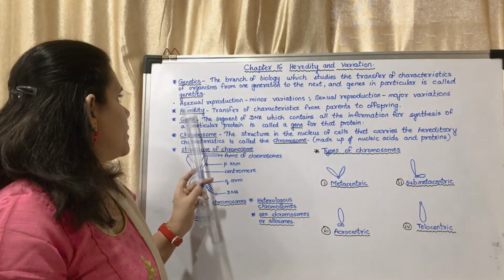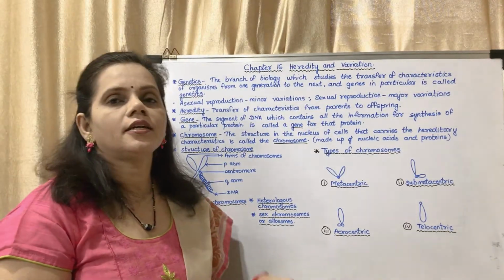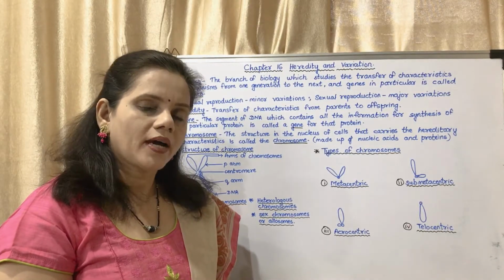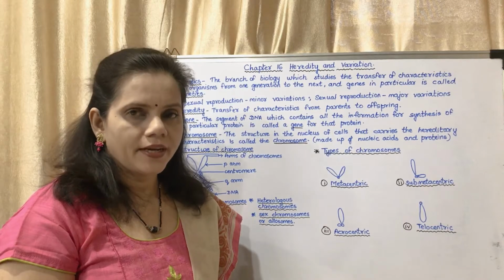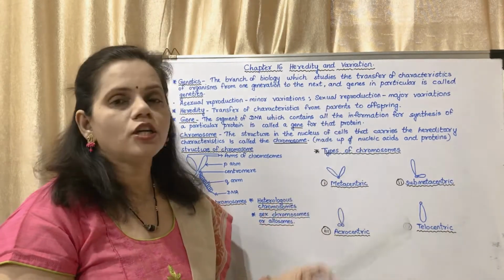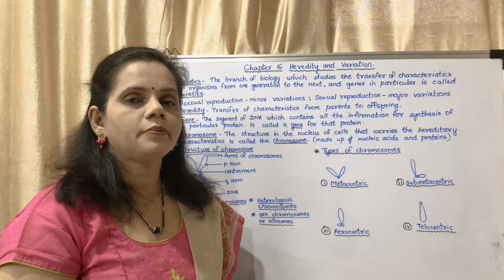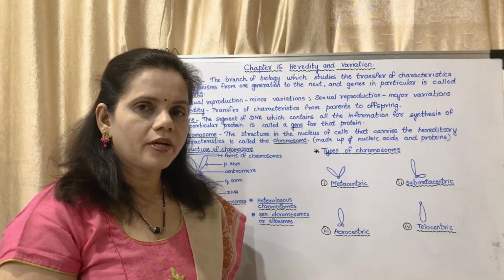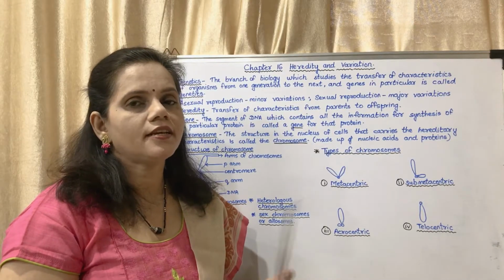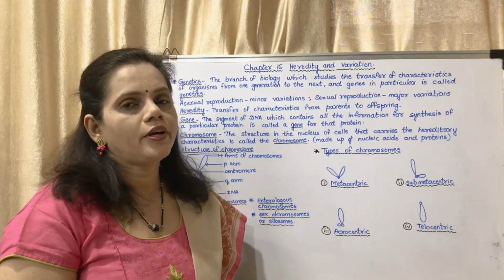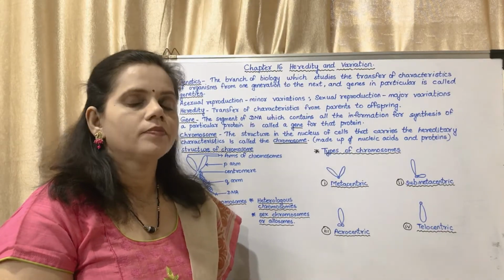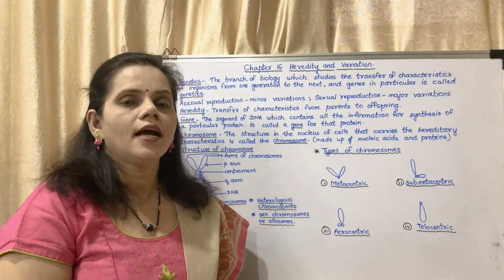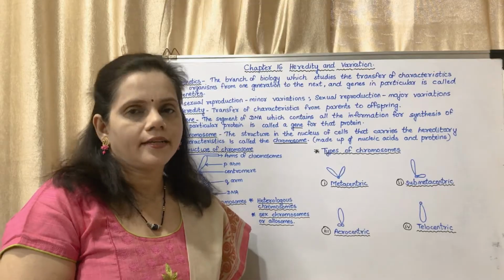So in asexual reproduction, the next generation formed, that is the offspring formed, are having minor variations from that of their parents, whereas in case of sexual reproduction the offsprings formed, that means the next generation, will be having greater variation compared to that of the previous generation. That means their variations will be more compared to that of an asexual reproduction. So there are two types of reproduction: asexual reproduction which shows minor variations and sexual reproduction which shows greater variations.